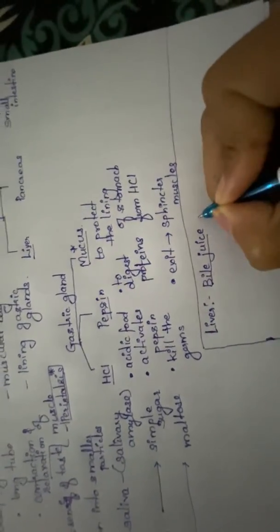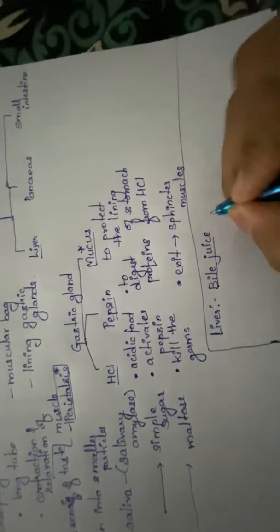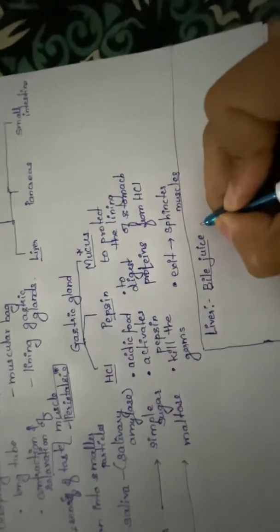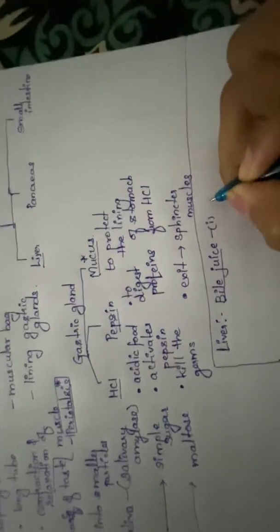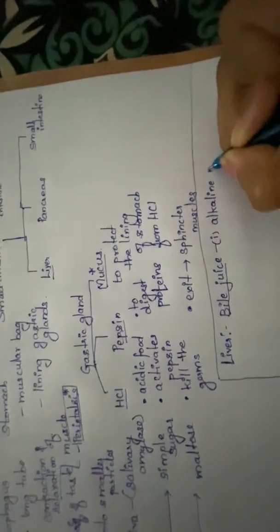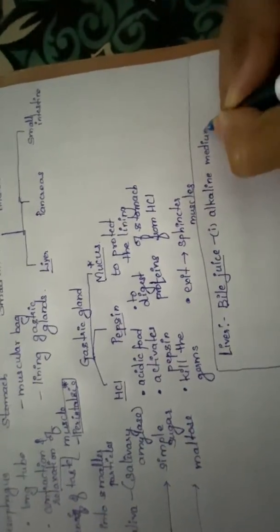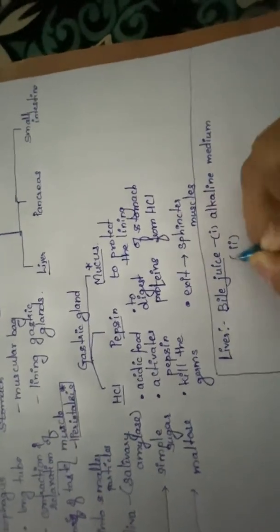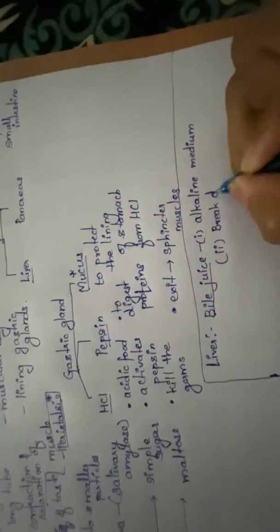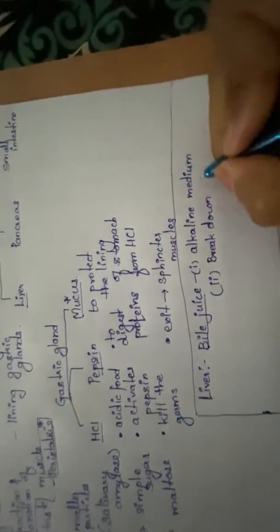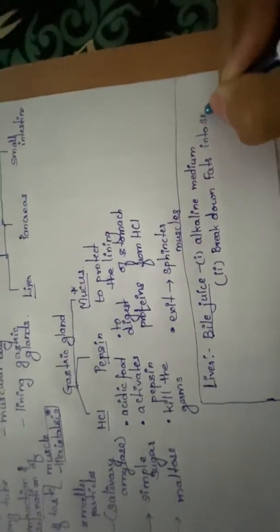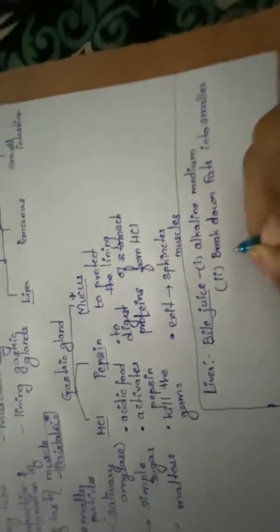As I said, the enzymes require an alkaline medium for their function. So liver secretion, bile juice, will first convert the food into alkaline. It will create an alkaline medium. And then this bile juice will break down the bigger molecules of fats into smaller globules, or you can say smaller pieces.